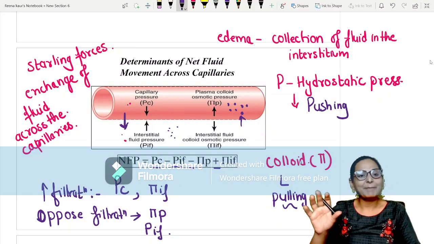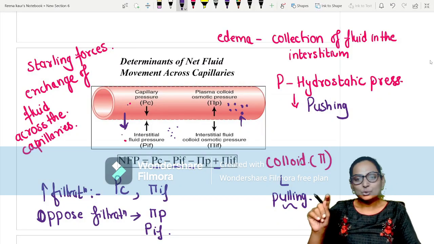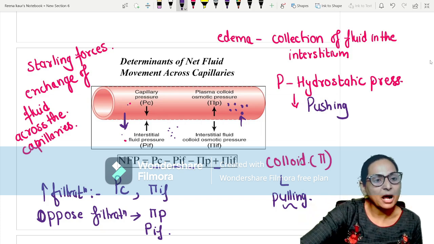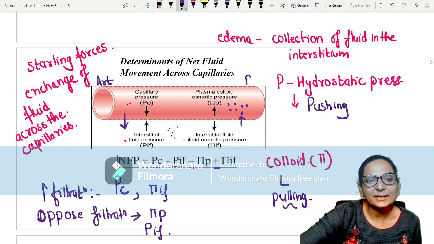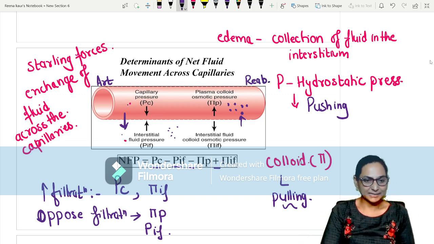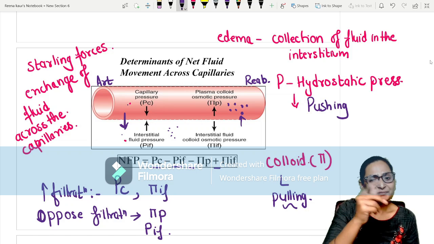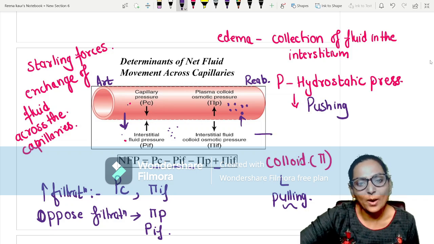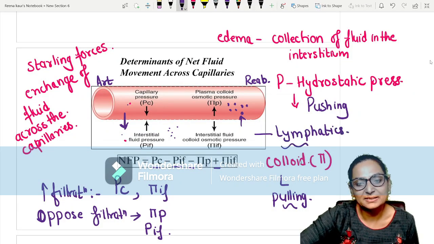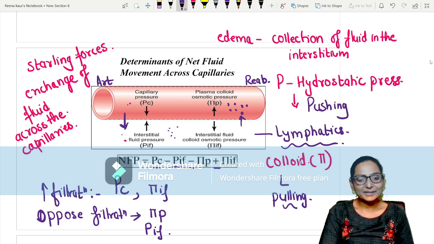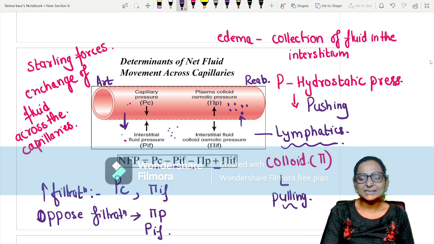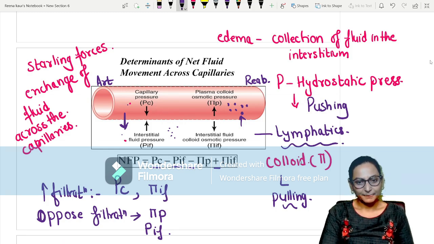Normally they are well balanced, so that there is filtration at the arteriolar end and reabsorption at the venous end, right? And if there is a small amount of extra fluid, around 1%, it will be returned to circulation by the lymphatics. So lymphatics play a very important role in preventing edema in the systemic capillaries as well as in the pulmonary capillaries, right?